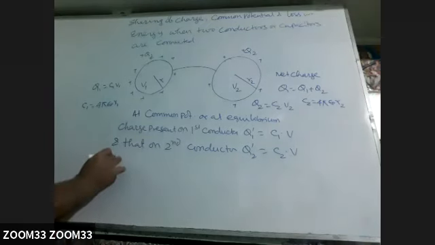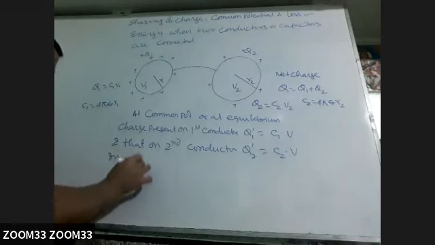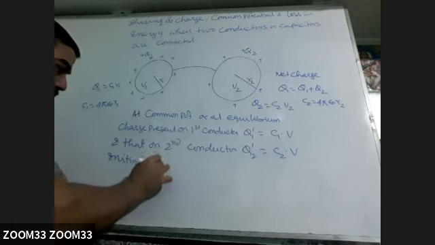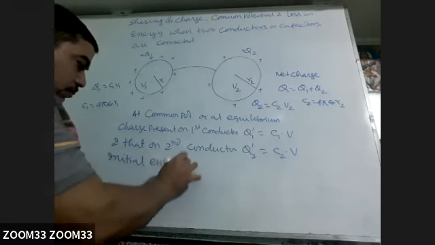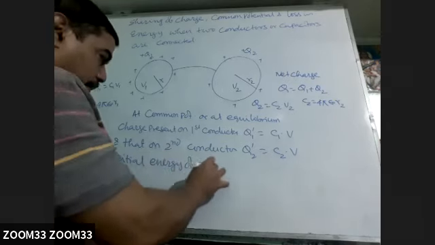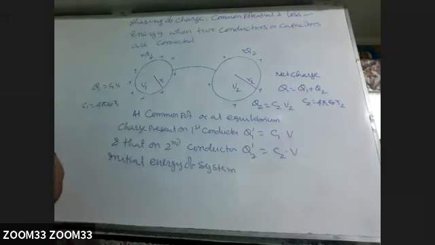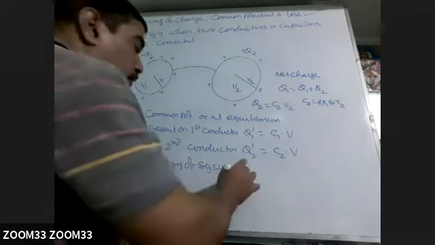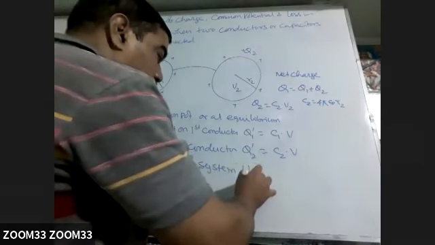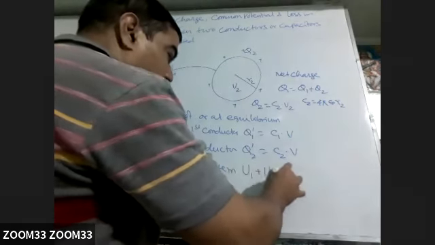So what is the initial energy of the system? That is U1 plus U2.